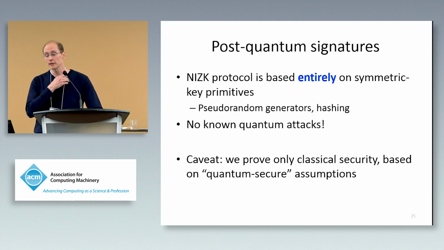So we can apply our protocol in a standard known way to get post-quantum signatures. Because our NIZK protocol is based entirely on symmetric-key primitives, there are no known quantum attacks, other than perhaps the possibility of a Grover-style attack, meaning that we have to increase our key sizes by a factor of 2. I will say with a caveat, though, that in the paper we only prove classical security based on quantum secure assumptions. We don't actually prove quantum security and don't consider access to a quantum signing oracle.